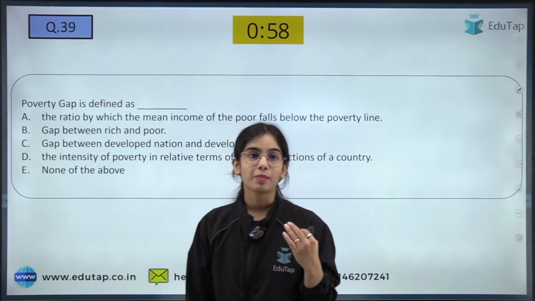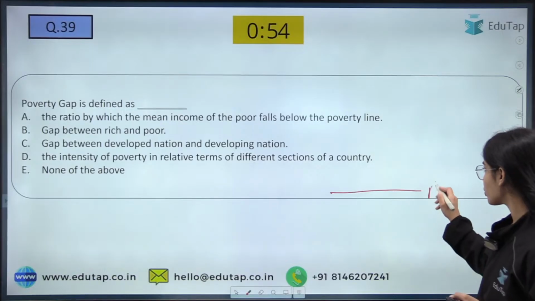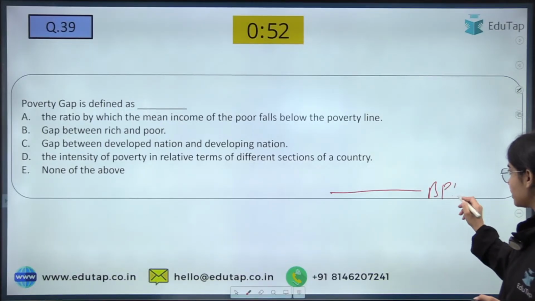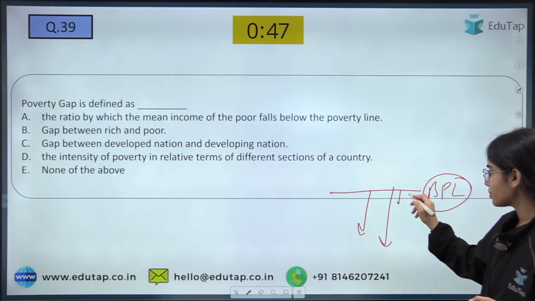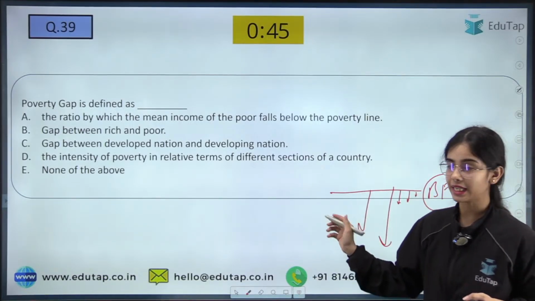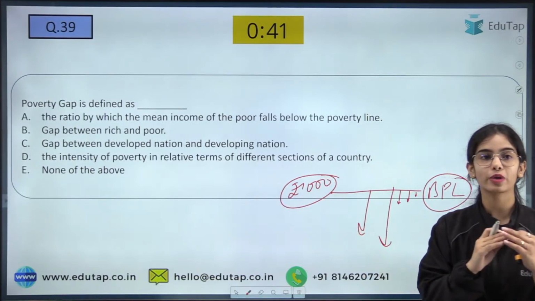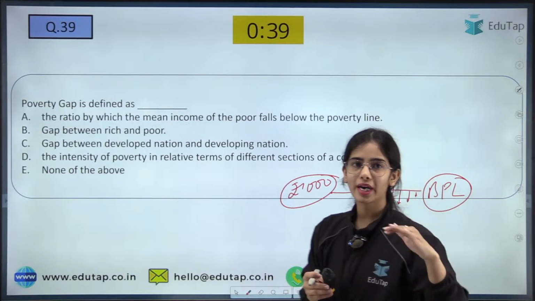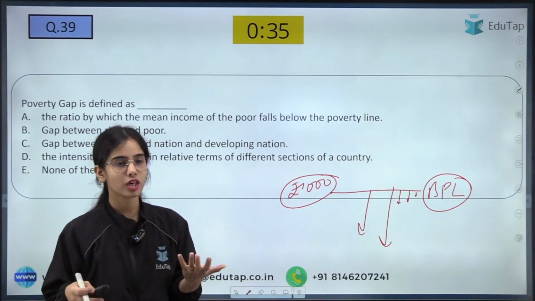Next is poverty gap is defined as which of the following? Poverty gap means this is the below poverty line, so this is the BPL line. The people are below the poverty line. Some people are very near to the poverty line. Let's say the poverty line is rupees 1000. If you are at rupees 1000, you are at the BPL line. If you are below that, you are below the poverty line, you are poor.